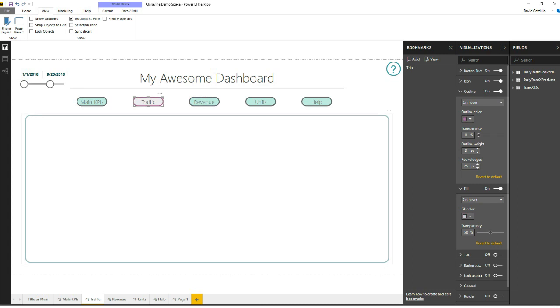But the main point of this is to say, okay, we're on the traffic page, but we don't have a bookmark yet. So if we add it now, we'll rename this traffic.